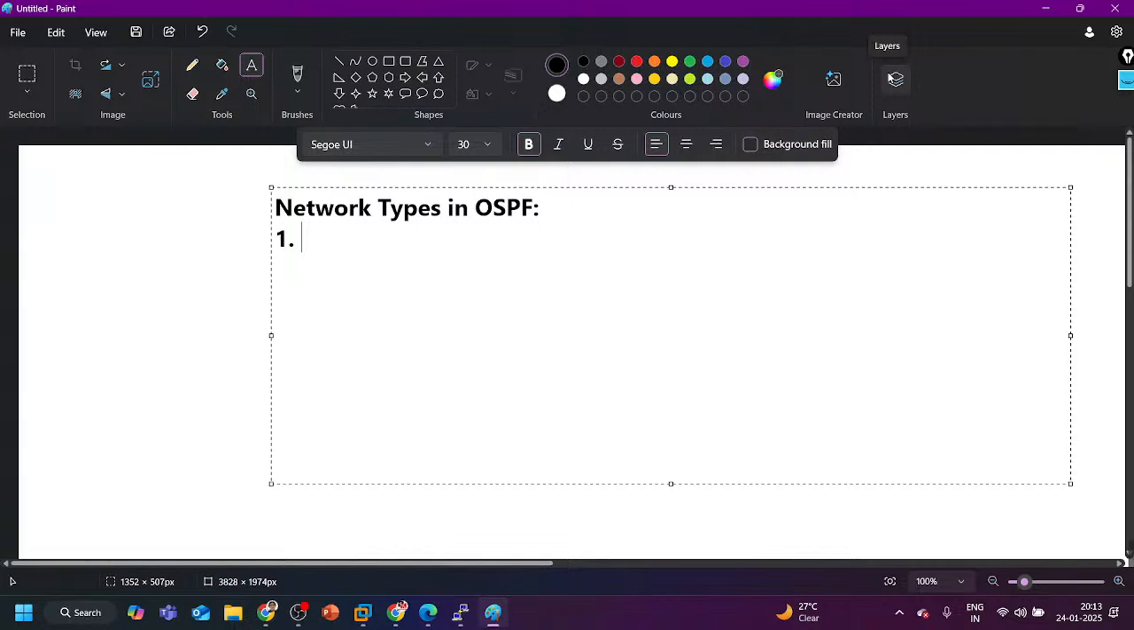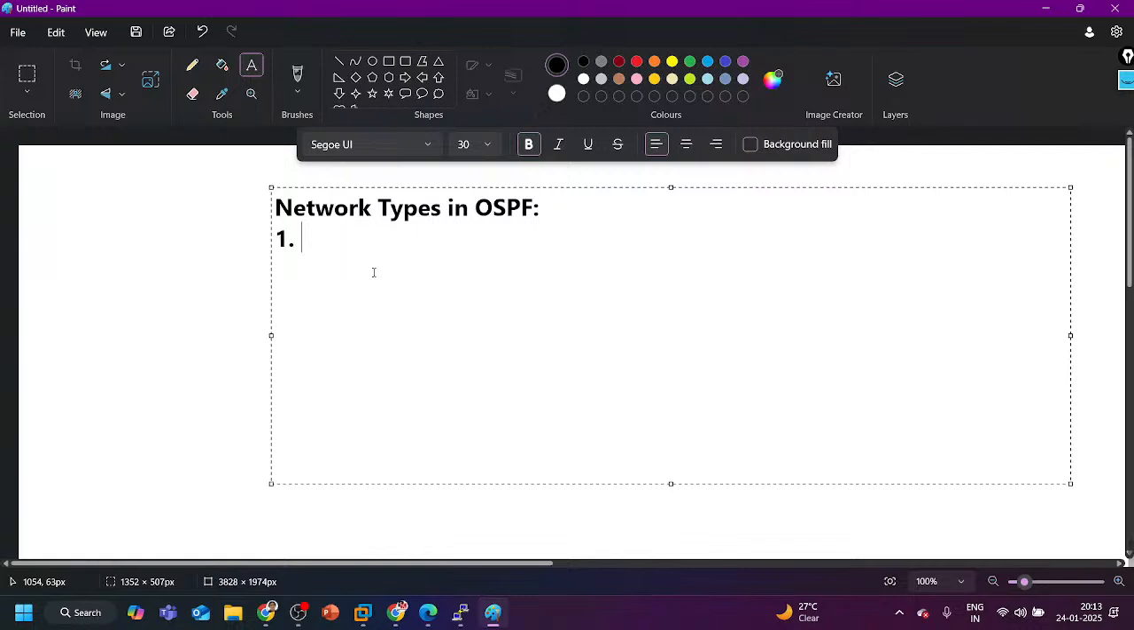So what is point to point network type? Point to point means one device connected to another device by an Ethernet cable. Anything else, guys? In point to point, there is no DR-BDR election.